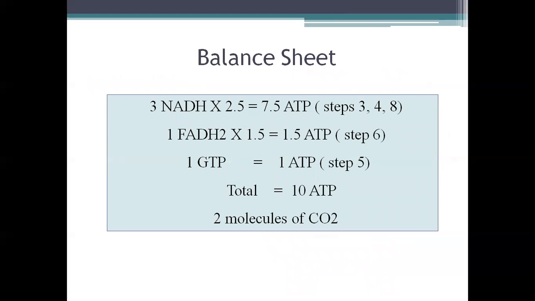So if we consider the overall energetics of the cycle, we saw that we are producing 3 NADH molecules. So 3 times it is entering the electron transport chain, producing 2.5 ATPs each. So total we have 7.5 ATPs from here. 1 FADH2 was being produced, which gives 1.5 ATPs. And we had one example of substrate level phosphorylation producing 1 ATP. So the total number of ATPs being produced is 10.